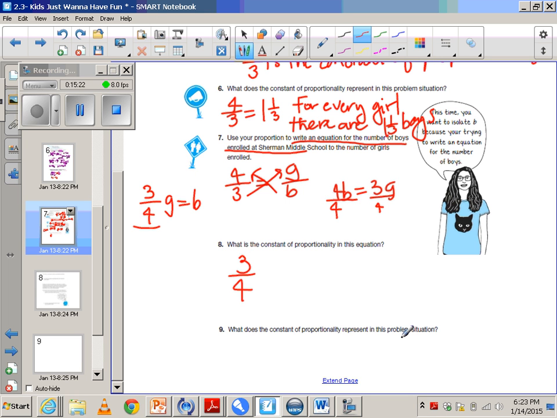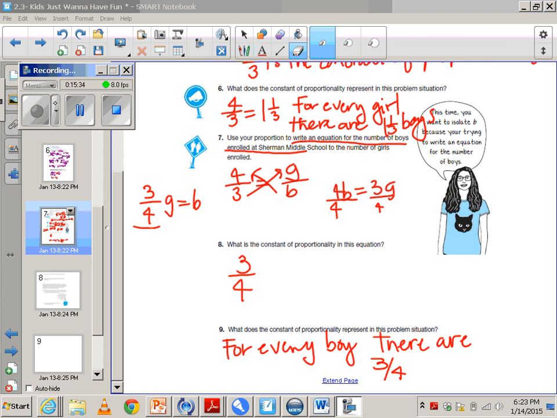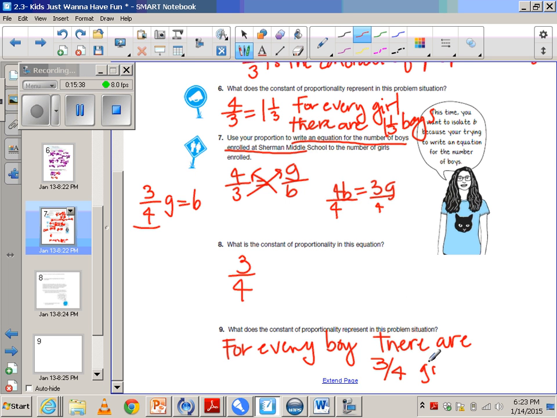And then what does the constant of proportionality represent in the problem situation? It represents that for every boy, there are 3/4 girls. I know it doesn't make sense to have like 3/4 of a girl and 1 1/3 boys.